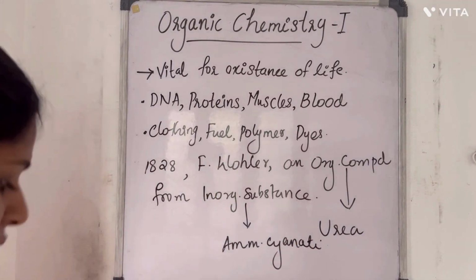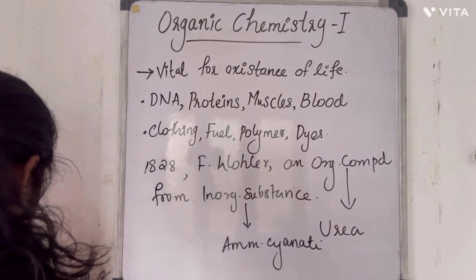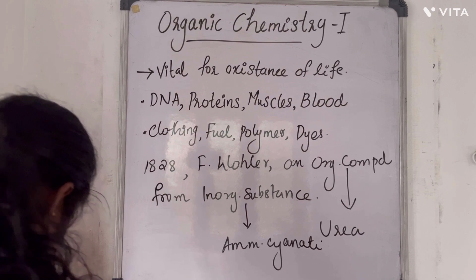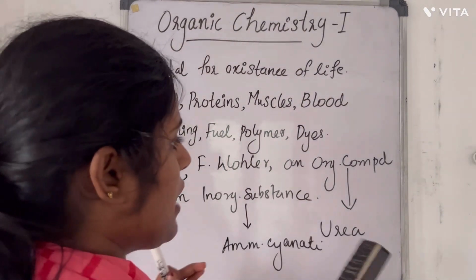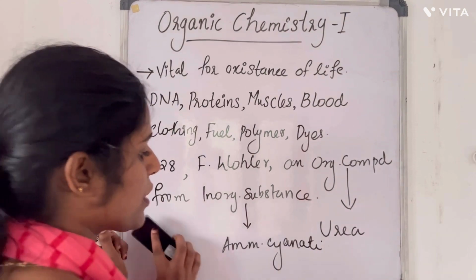So we can look into the chemical equation which involved the synthesis of urea, the first organic compound, from an inorganic substance ammonium cyanide.